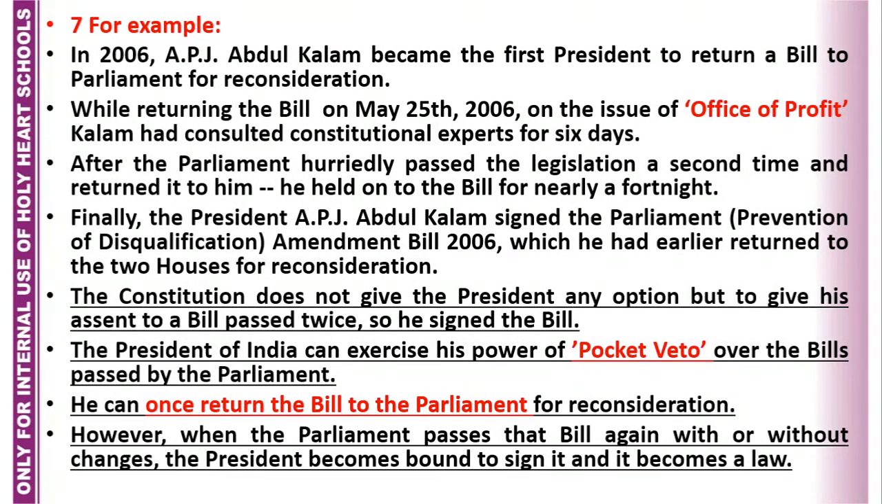But after the Parliament hurriedly passed the legislation a second time and returned it to him, he held on to the bill for nearly a fortnight. Yes, he kept it for 15 days after it came to him the second time. Finally, the President, APJ Abdul Kalam, signed the Parliament Prevention of Disqualification Amendment Bill 2006, which he had earlier returned to the two houses for reconsideration. The Constitution does not give the President any option but to give his assent to a bill passed twice. So he signed the bill.